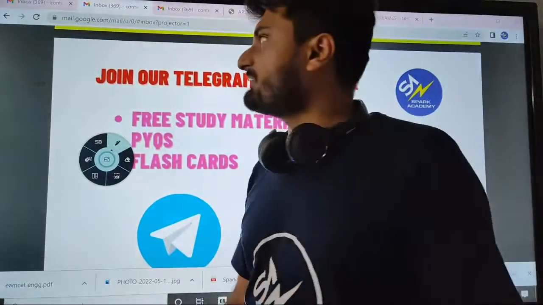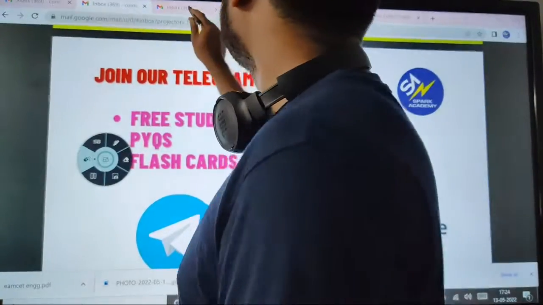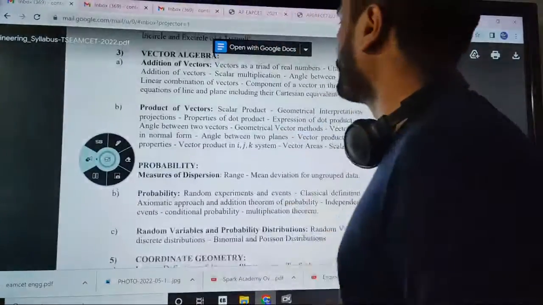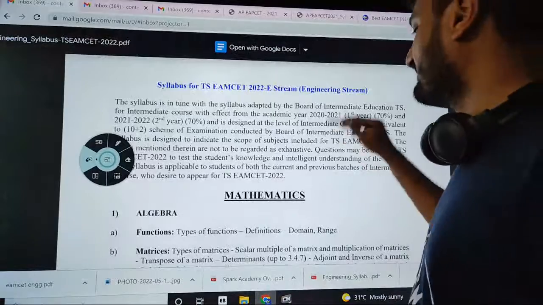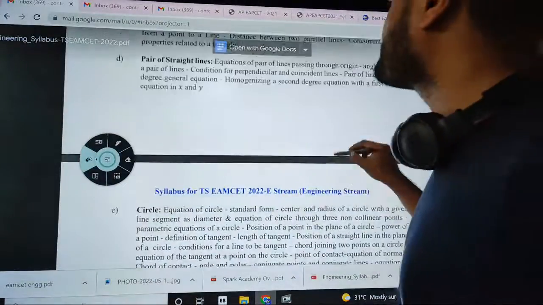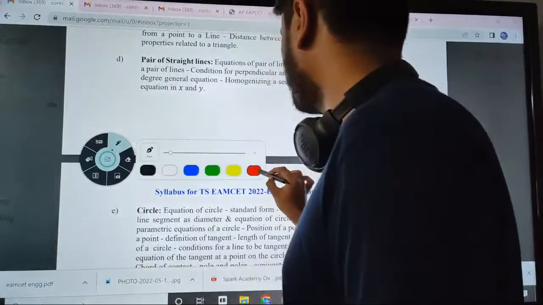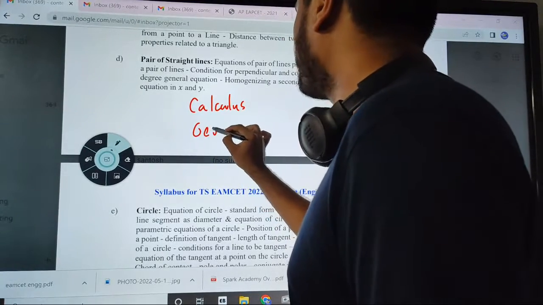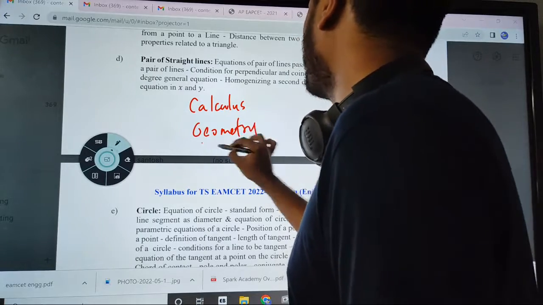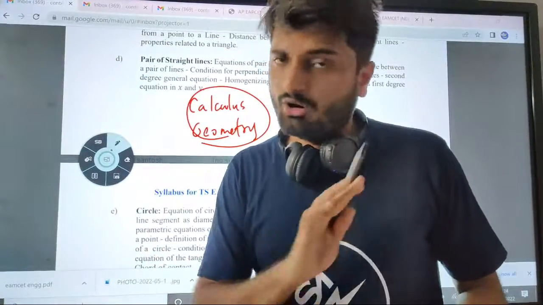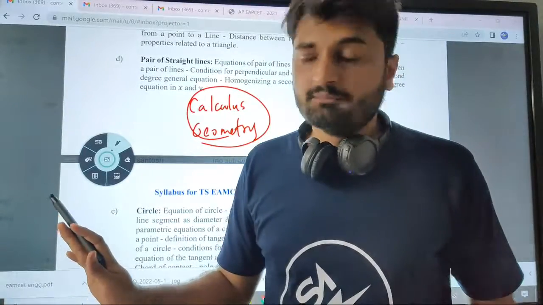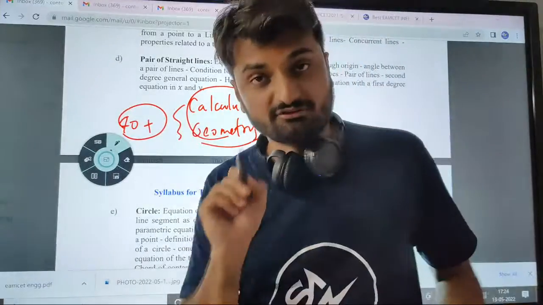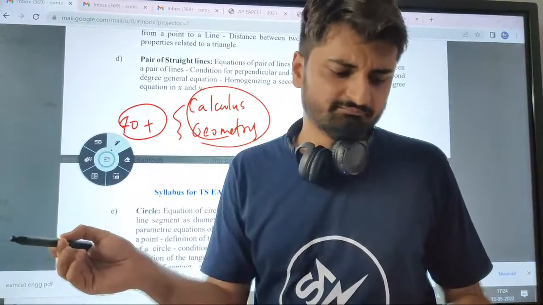So higher weighted chapters, Mohan, I'll just show you that sheet. As I told you, highest weightage. If you just want to go for the crash, the final revision, if you want to go for the most important chapters, I would say don't leave out calculus and geometry. You have to be thorough. This should be your first priority. All chapters, you shouldn't leave any chapter, because this will ensure that you will at least get 40 plus marks if you are thorough with calculus and geometry. 35 to 40, we can say.